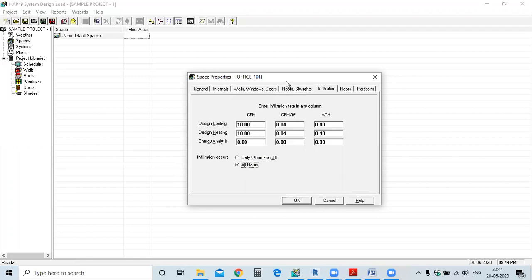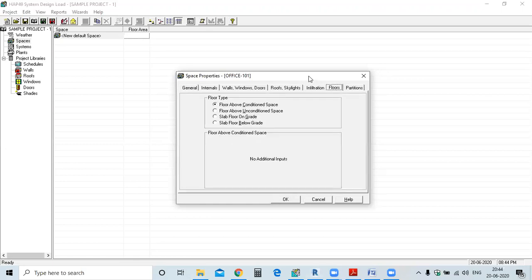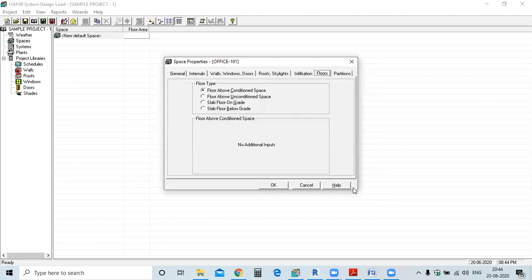Rest you can give the value; by the thumb rule we have 5 to 10 CFM for heating and cooling. Next is the floor. In floor you can see four options we have, depending on whether the room you are designing is above a conditioned space or above an unconditioned space.